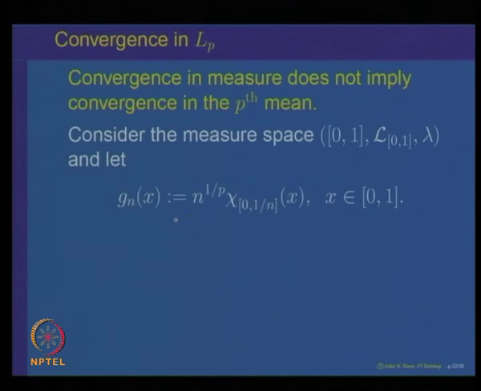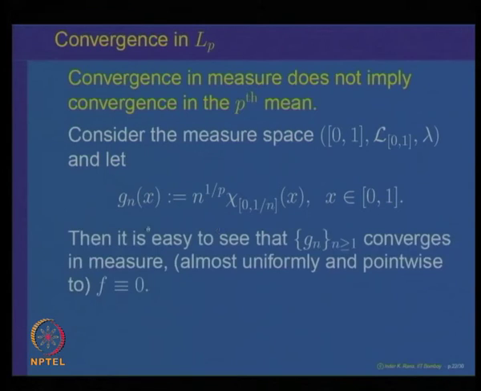So, look at this function g_n. All of these functions g_n are in L^p, because the integral of |g_n|^p will be n times the indicator function, so the integral is equal to 1.